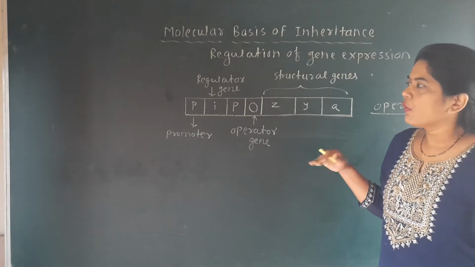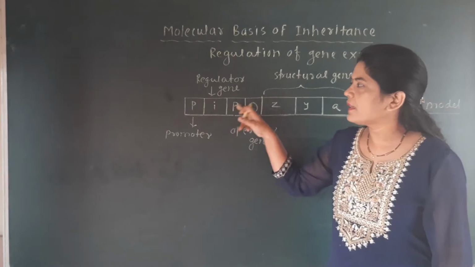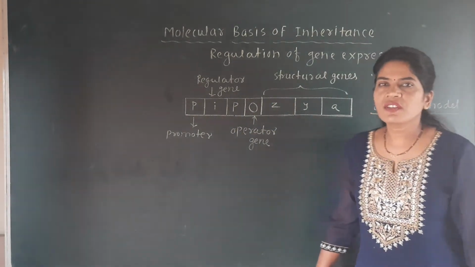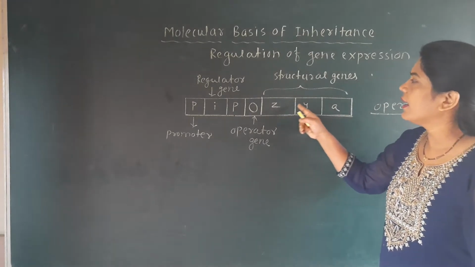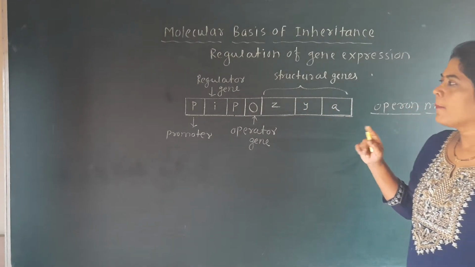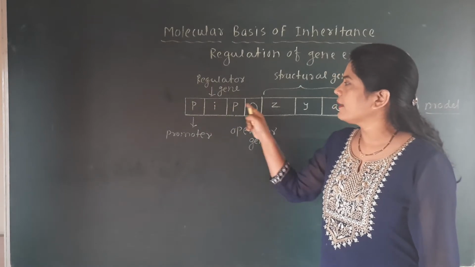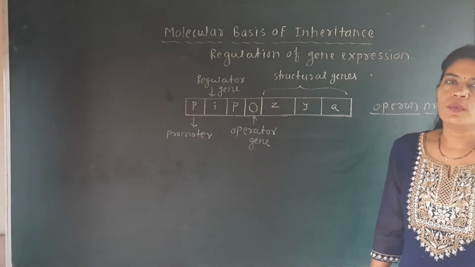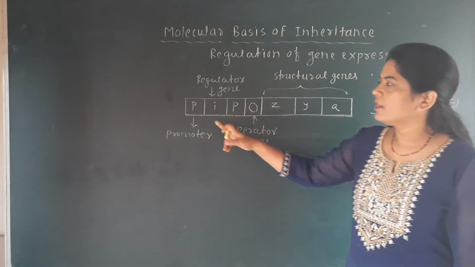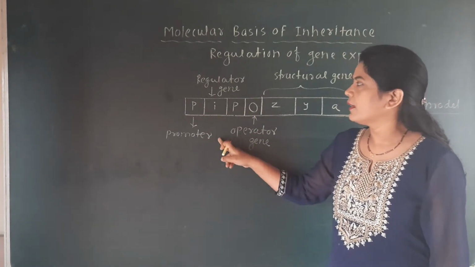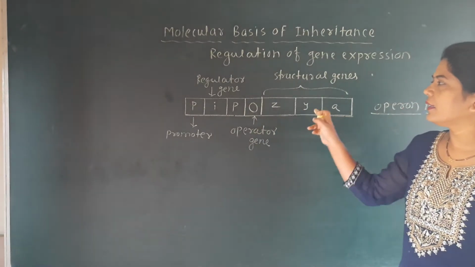Here there are three structural genes, which are called Z, Y, A. There are also three sites: P site, I site and O site. This is the promoter site, this is the regulator site, this is the operator site, and these are the structural genes.